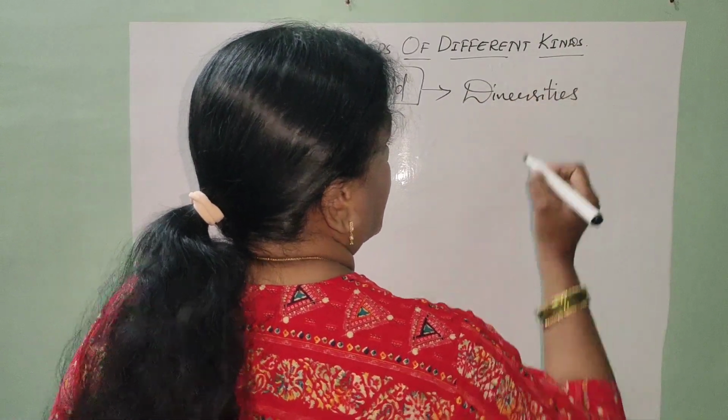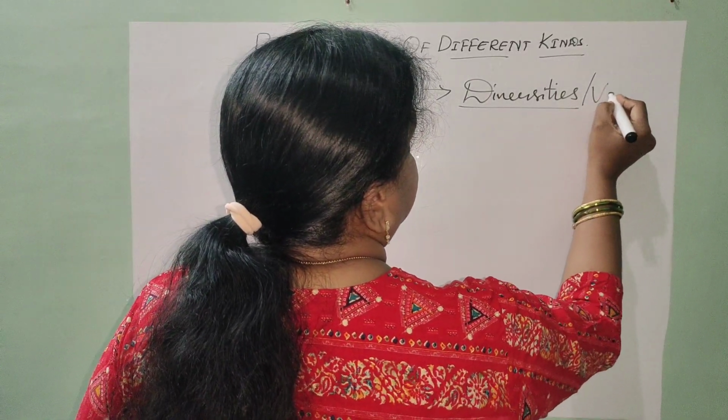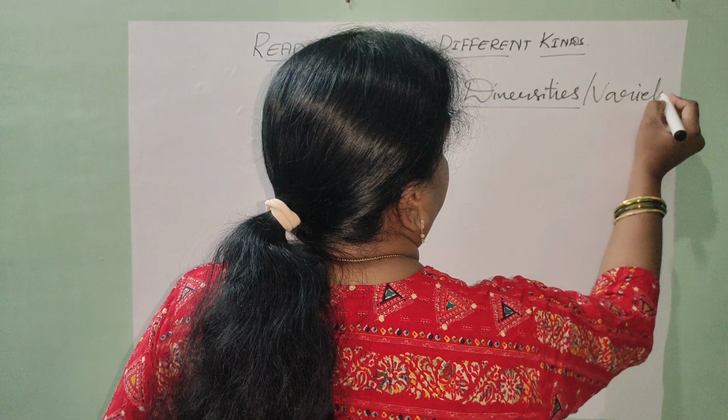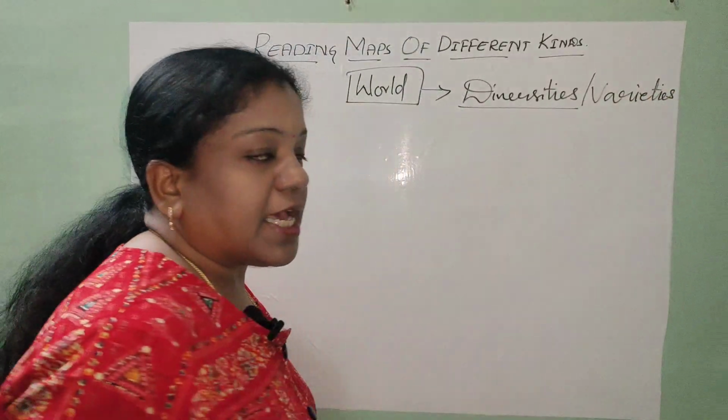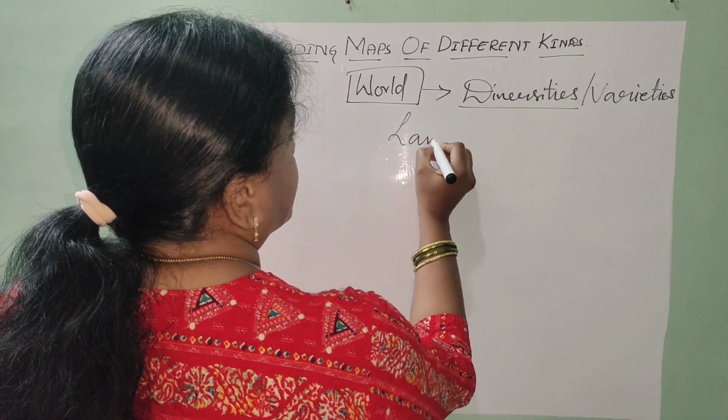What do you mean by diversities? Varieties. What might be the diversities you are expecting here? Let us list out one by one.